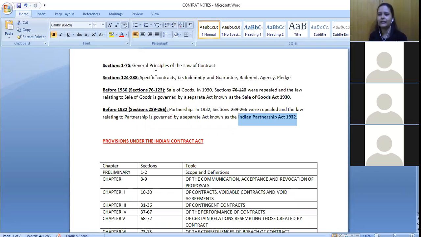So basically the syllabus for the Indian Contract Act has become very short, right? Only 2 different parts are there that we need to study. Sections 1 to 75 and then 124 to 238. Again, from this part also, not all the sections are very important for you. We would study whatever is important, and we will also discuss some previous year questions, basically MCQs only. We will try to see what kind of questions they are asking, and based on that we will prepare for this.